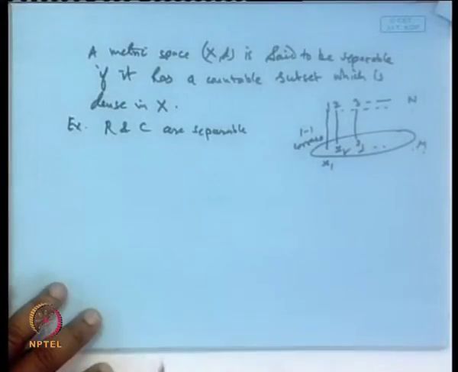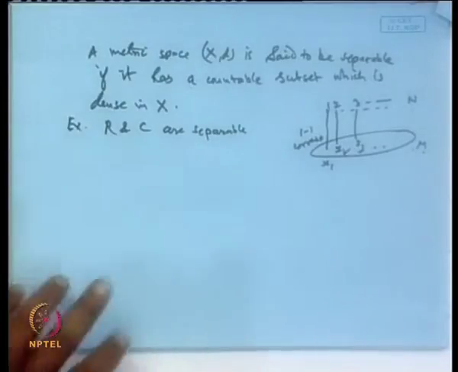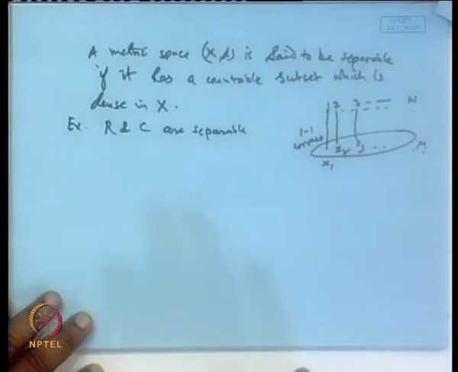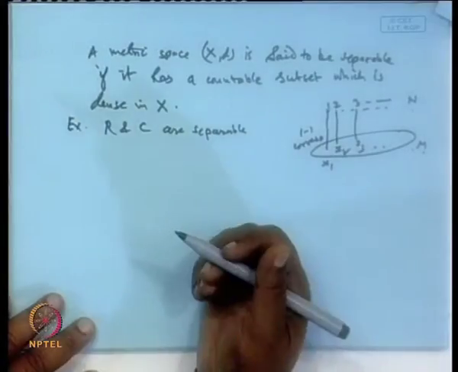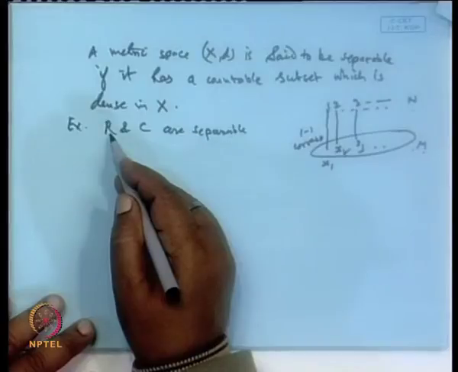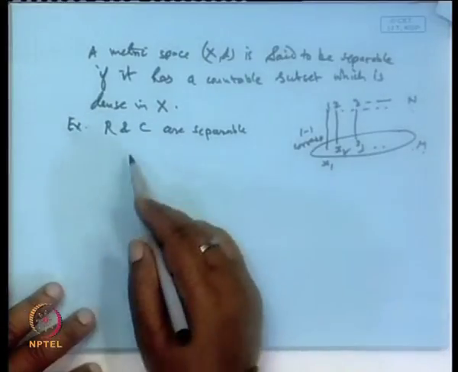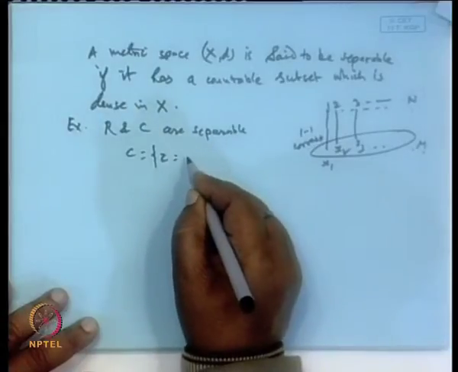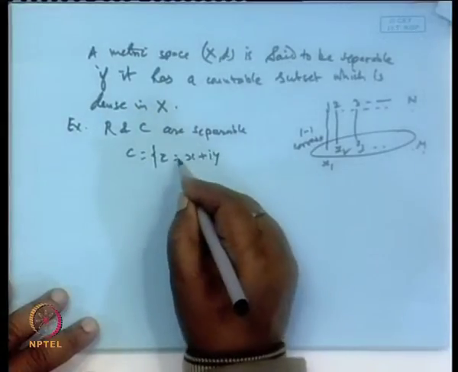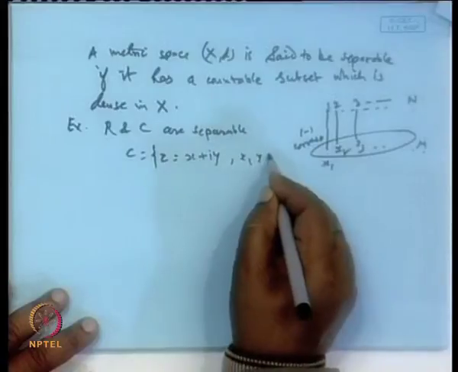R and C are separable, because in case of R you can identify the set M, which is a set of rational numbers. So, rational numbers are countable and it is dense. So, it will be separable. In case of C, this is the set of all complex numbers of the form x plus i y, where x and y both are real.